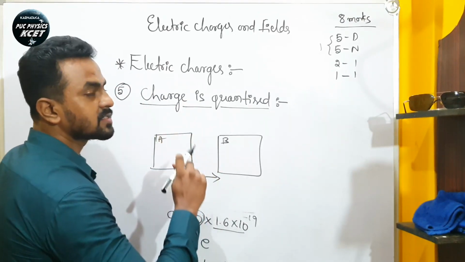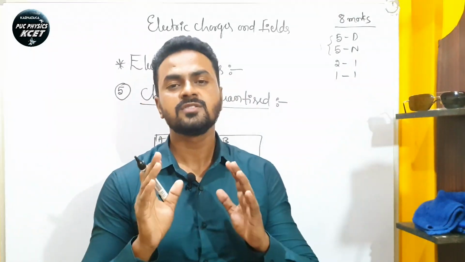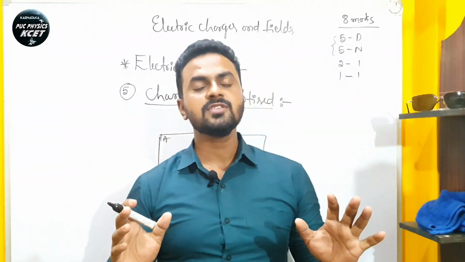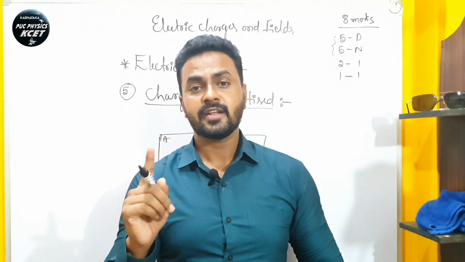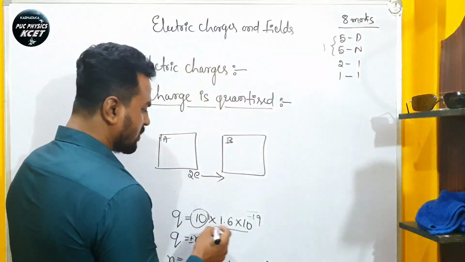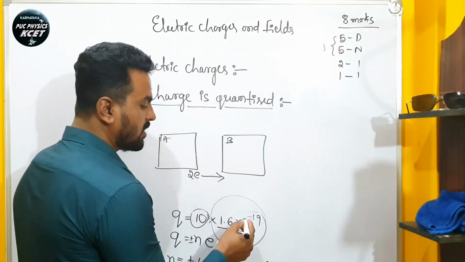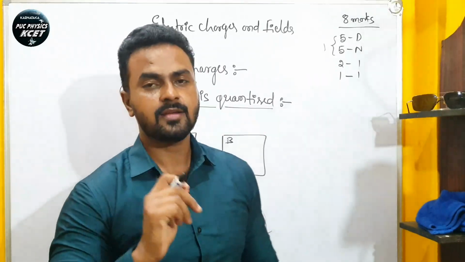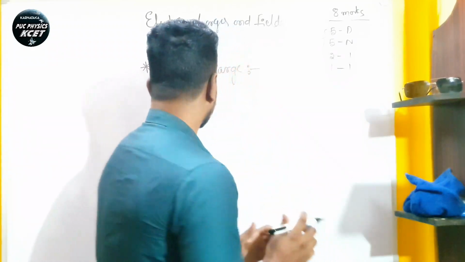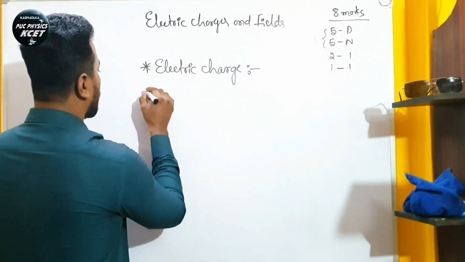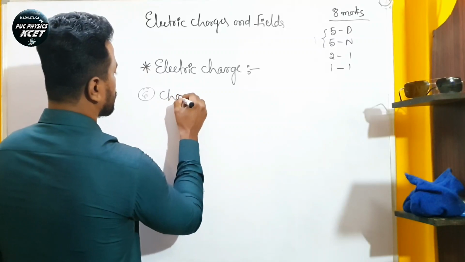So this is nothing but the quantization of charge. The quantization of charge was experimentally demonstrated by Millikan in 1912. Actually, the values of charges were also experimentally calculated by Millikan. Then the next point is that charges are additive in nature.